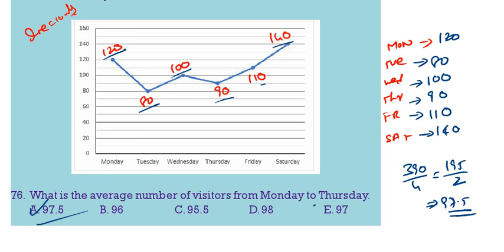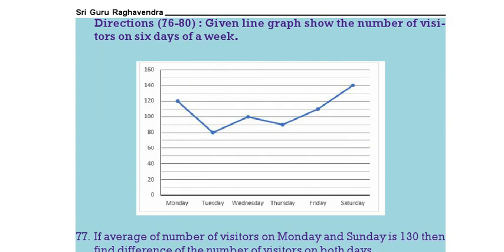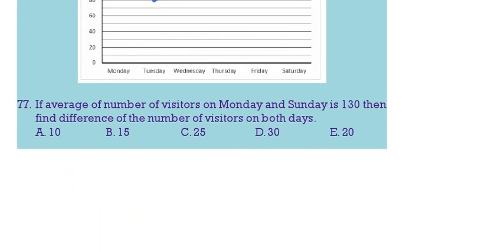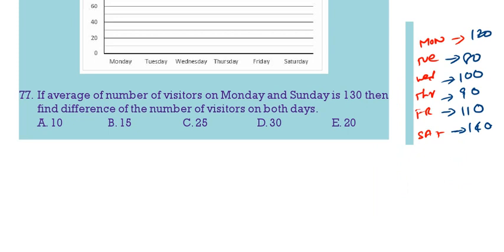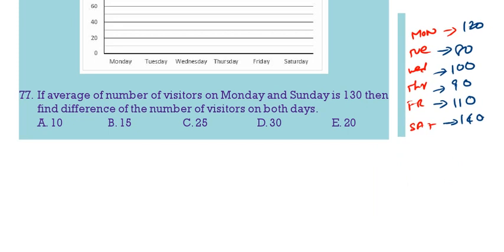Now you see the next one. If the average number of visitors on Monday and Sunday is 130, that means Monday plus Sunday average 130 means total 260.